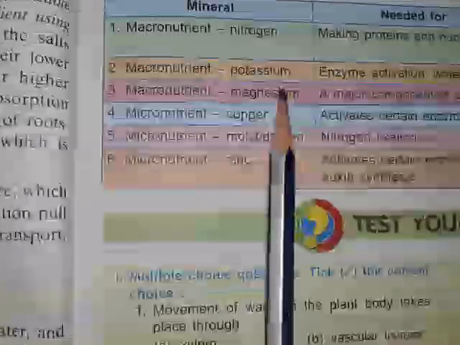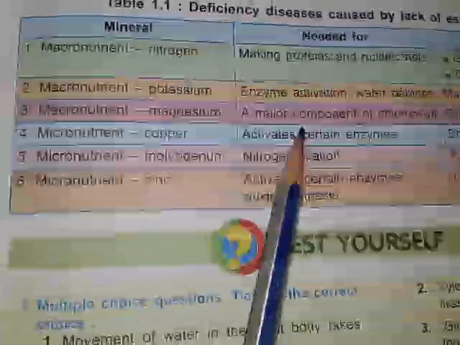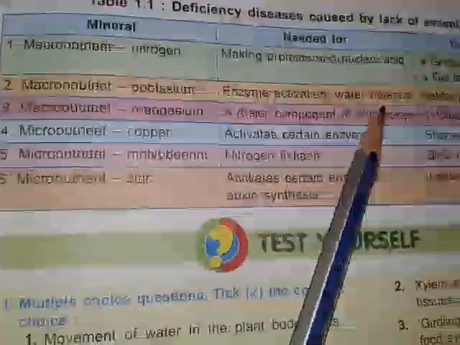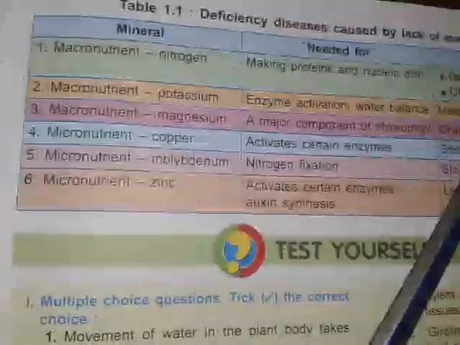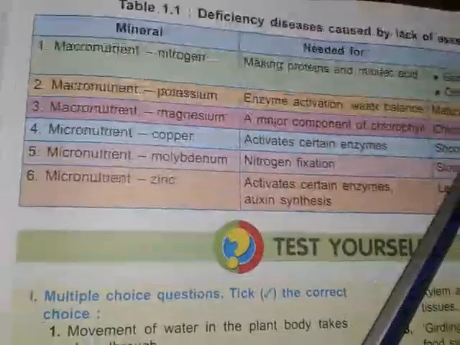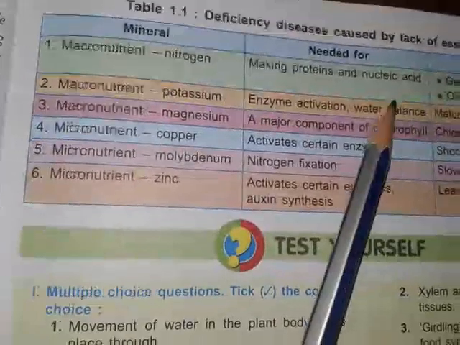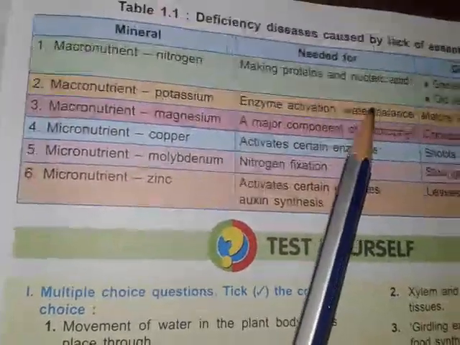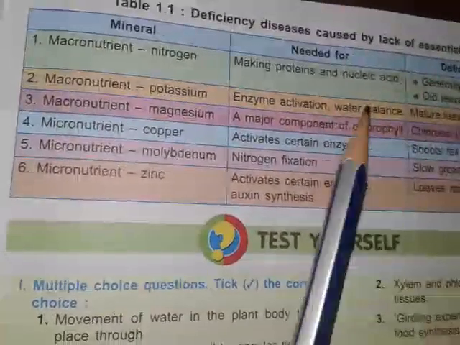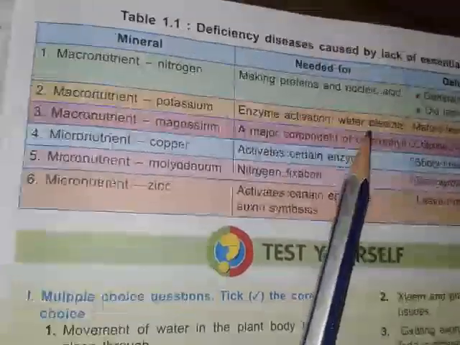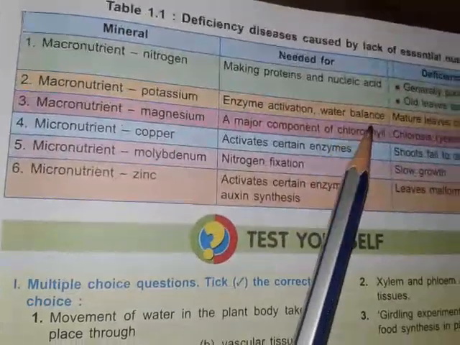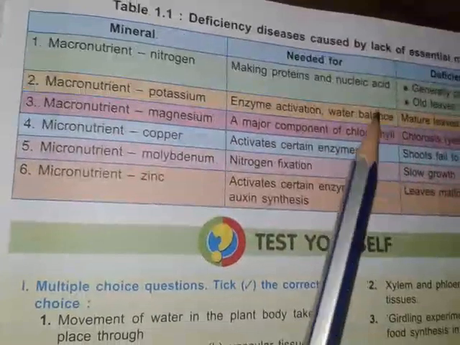Another macronutrient, potassium, is needed for enzyme activation and water balance. The deficiency symptom is that mature leaves develop yellowish patches. Mature leaves are already matured and there is no reason for them to be yellow, but unfortunately yellow patches are there.